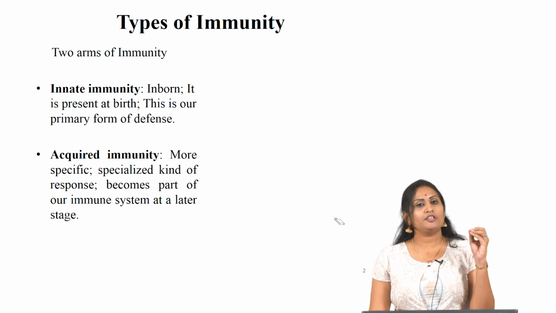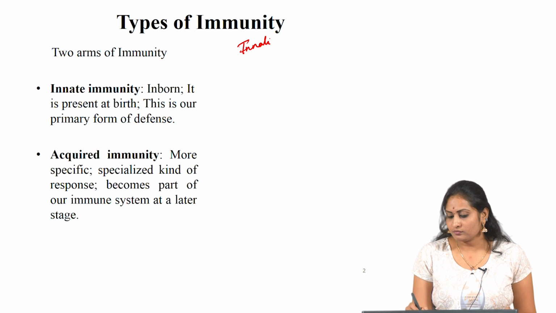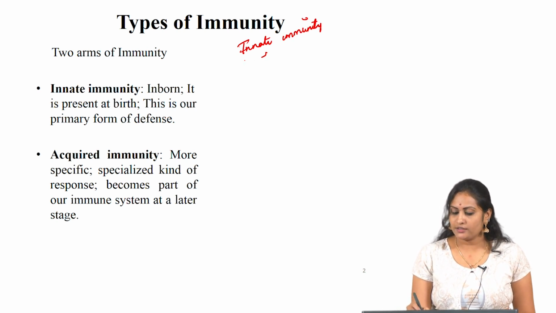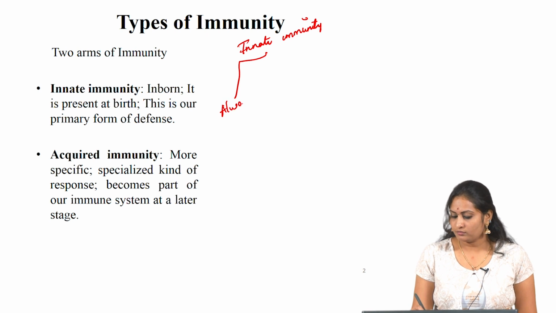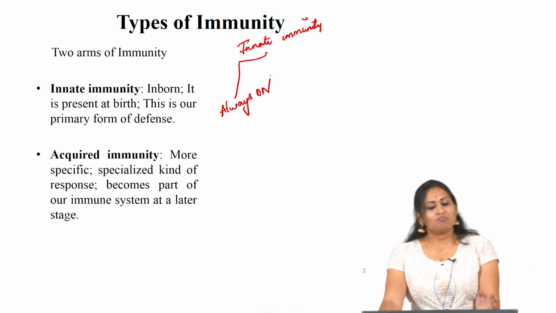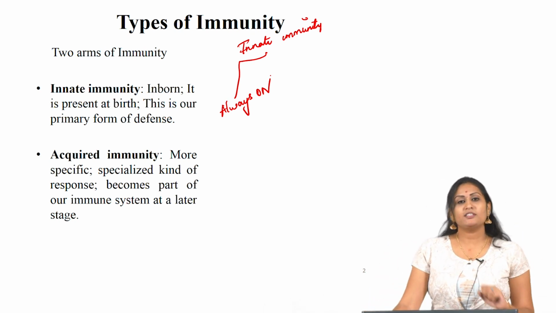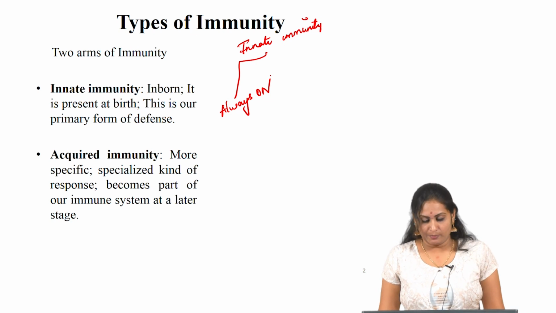Innate immunity is always on. It is present from birth. This is the primary form of defense mechanism.